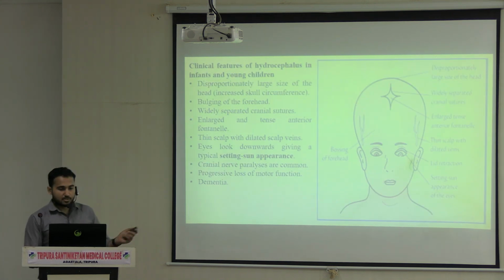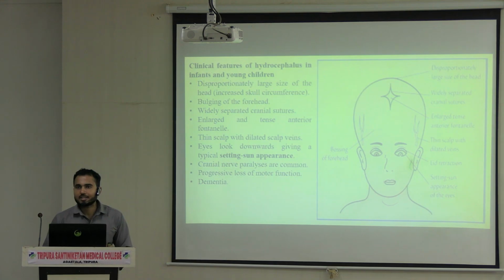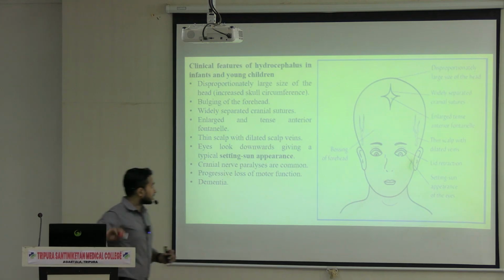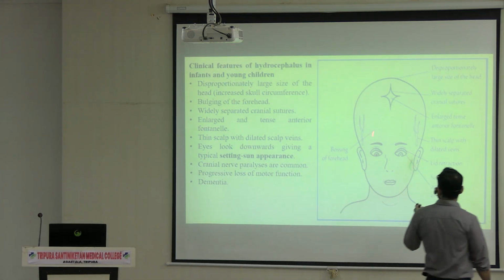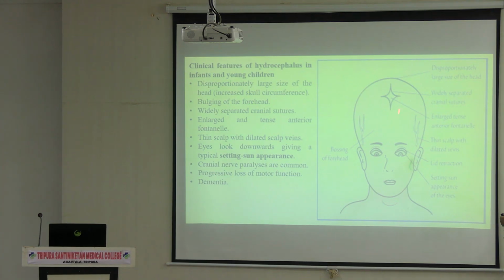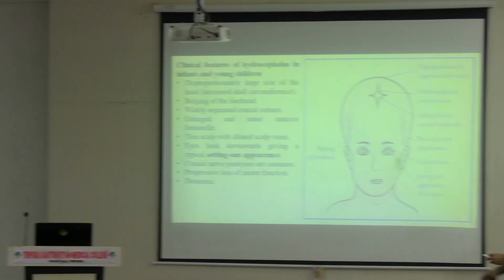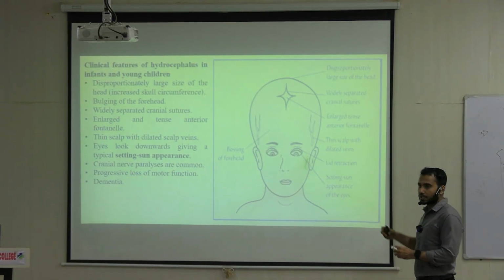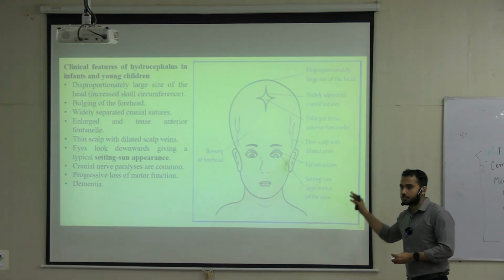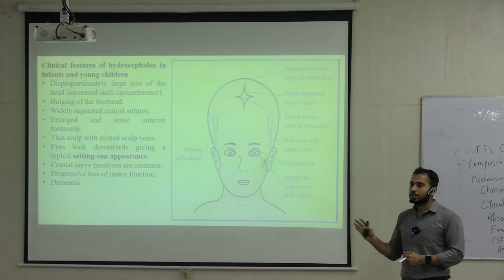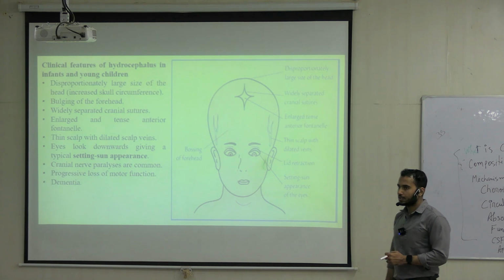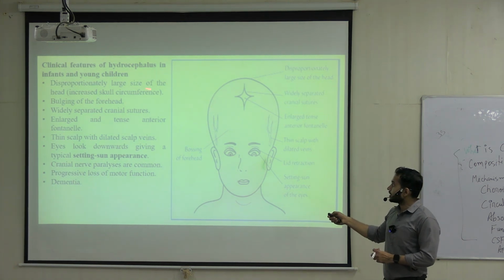Now, if hydrocephalus is taking place, what are the clinical features? Can you see the diagram? Just see the different clinical features. First of all, there will be a disproportionately large size of head. Can you see the size of head? It becomes larger, and especially these clinical features can be seen in children, not in adult age. So disproportionately large head, then bulging of forehead, widely separated cranial sutures.